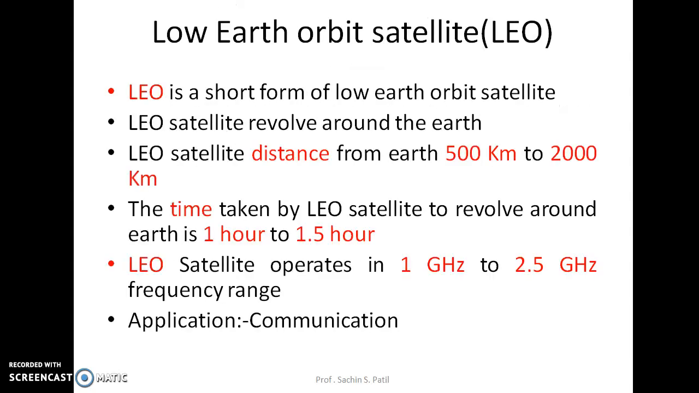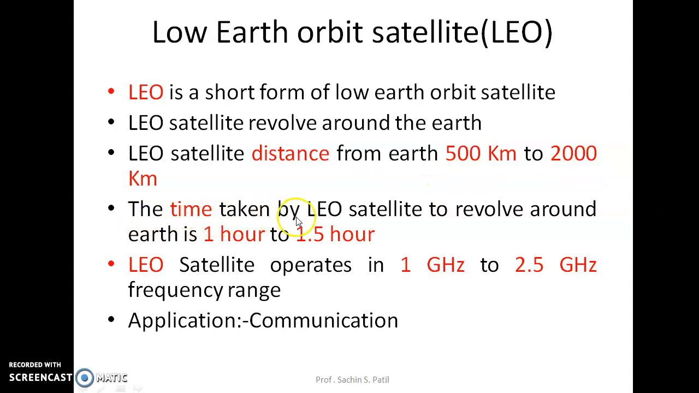The first type is the low Earth orbit satellite. LEO is a short form of low Earth orbit satellite. A LEO satellite revolves around the Earth. The distance of a LEO satellite from Earth is about 500 to 1500 kilometers, but in some books it is given as 2000 kilometers. Just try to understand 500 to 1500 kilometers; some books give 500 to 2000 kilometers.